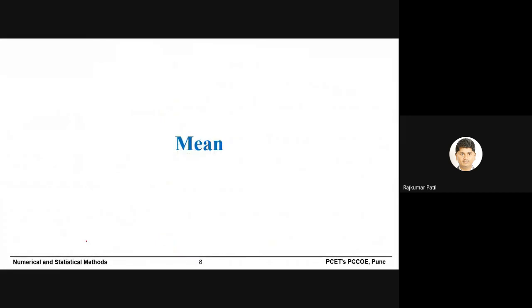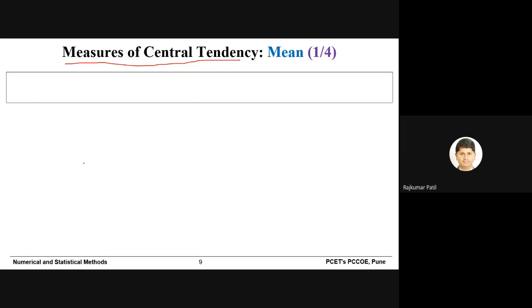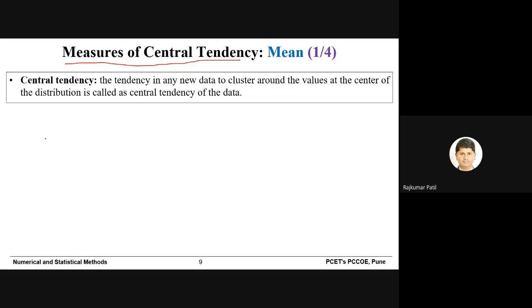Now we will move ahead. Now we will see some of the things. We will start with the mean. And mean is a central tendency, as I mentioned. Now you may ask, sir, what is the central tendency? So the tendency in any data to cluster around the values at the center of the distribution is called the central tendency of the data.